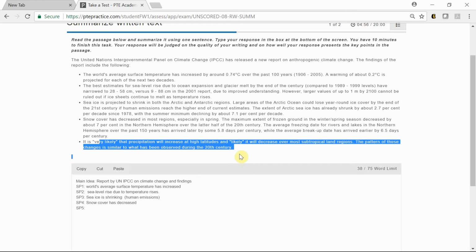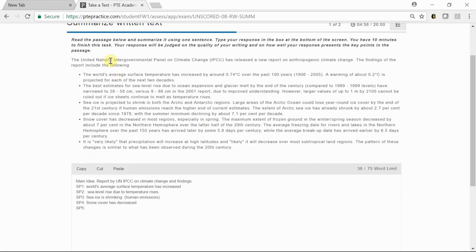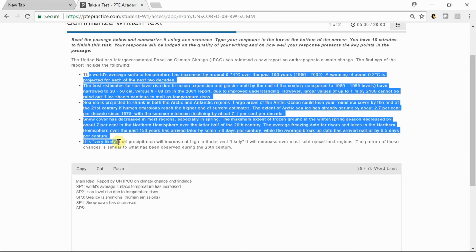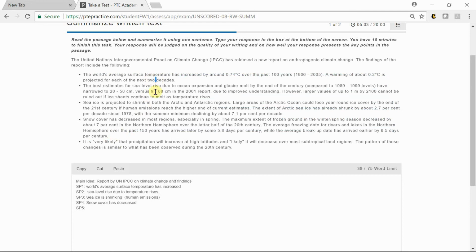or see, this probably is not a supporting point because of couple of reasons, right? One is, in this report there are so many findings. Each finding, if you see, they're talking about two main reasons. One is temperature rise, human emission. So two main reasons are human emission and temperature rise, and all the details have given, and in every point we are comparing past 100 years or decades, some previous years, so previous 150 years, right?